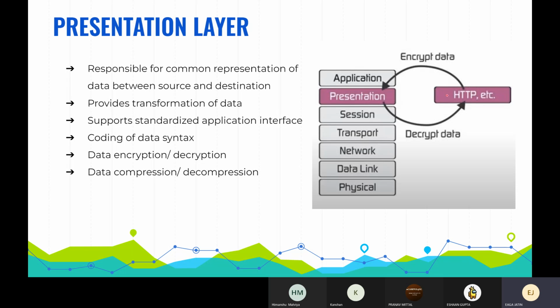So it is the lowest layer at which application programmers consider data structure and presentation instead of simply sending data in the form of datagrams or packets between the hosts.